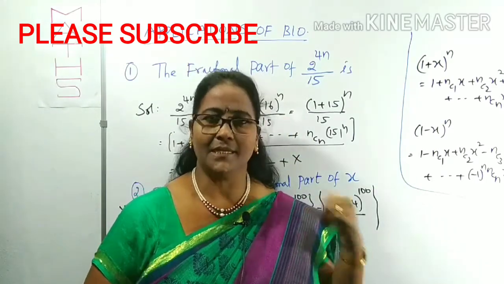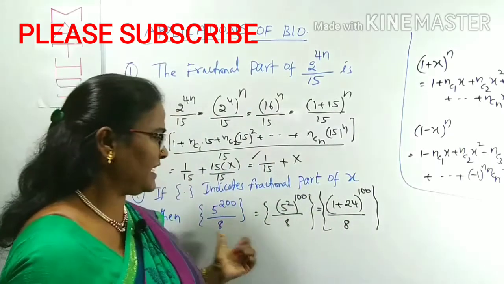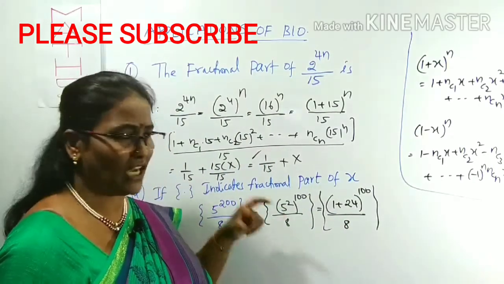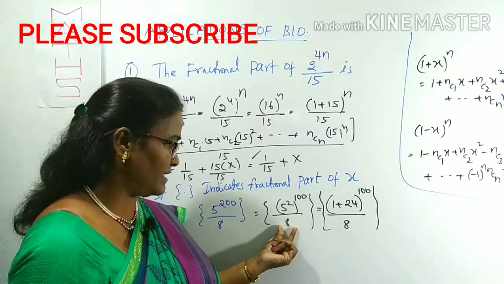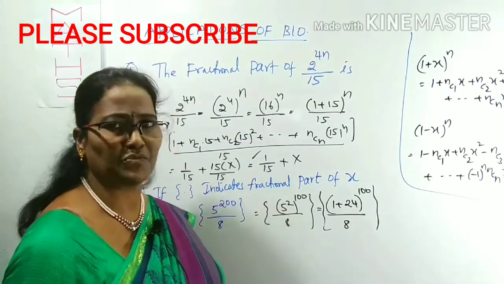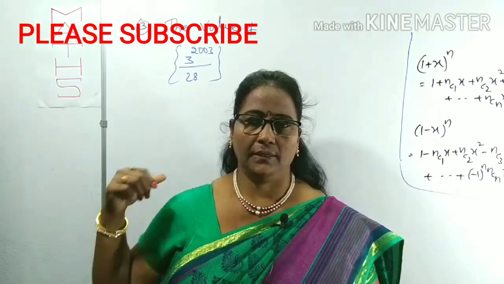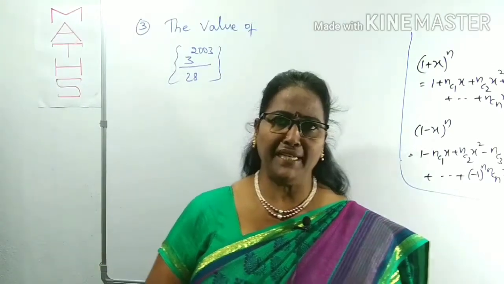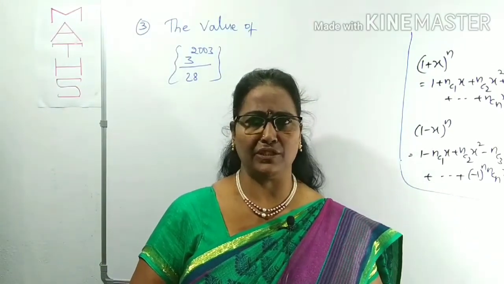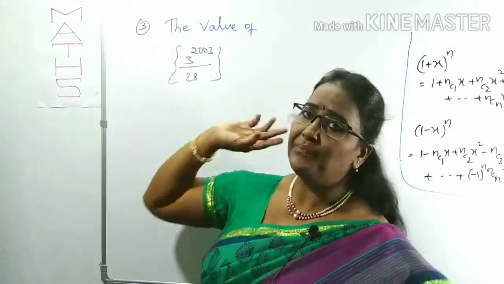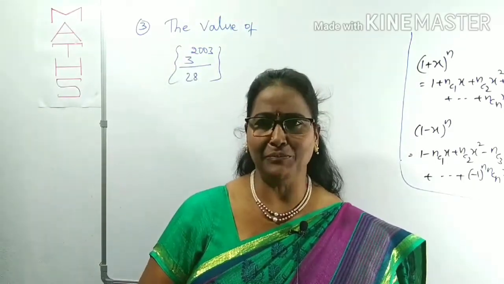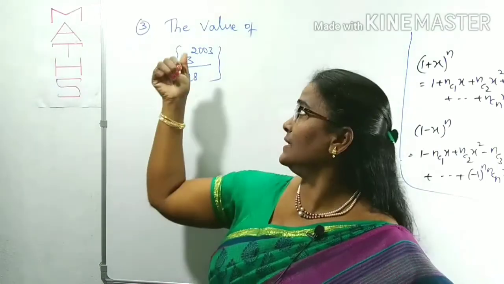So is it clear? Just this is for your work. Again I have done 2 or 3 steps. You have to simplify like that for the required result. For the required denominator value, we can reduce the numerator like this. Okay. Till now I discussed the infinite series of binomial expansion, and I explained 2 questions about the applications of binomial theorem. Now we will come to the next question.